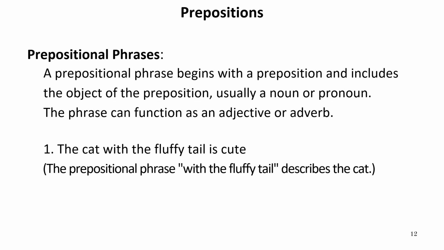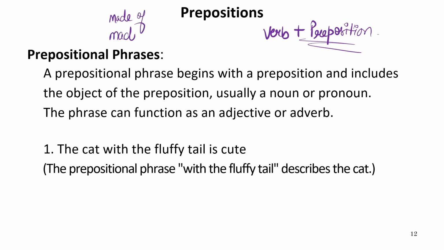Now we are going to read prepositional phrases. What are prepositional phrases? Now there can be 2 types of prepositional phrases. One which are making the preposition phrases. For example, if we combine a verb and a preposition to make a phrase, in this we can have different prepositions with a single verb, but each time the use of that particular verb differs or changes, but the meaning of the verb does not change. How? Suppose I take a word that is made. So with made we can use made of. Again with made we can use made from.